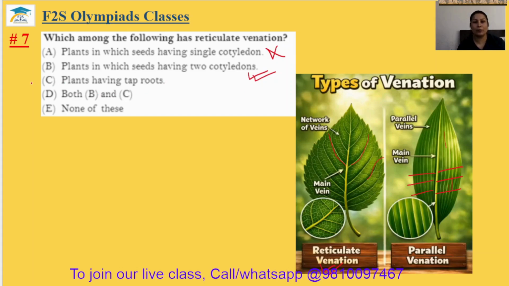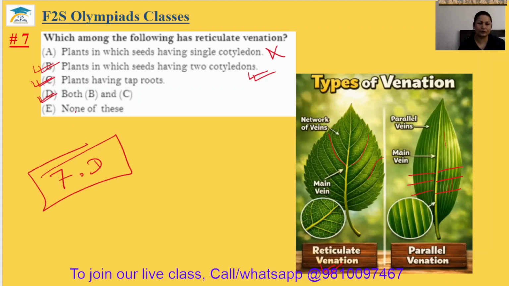So yes, actually plants having tap roots and two cotyledons, they both have the reticulate venation. That's why the seventh answer is option D.